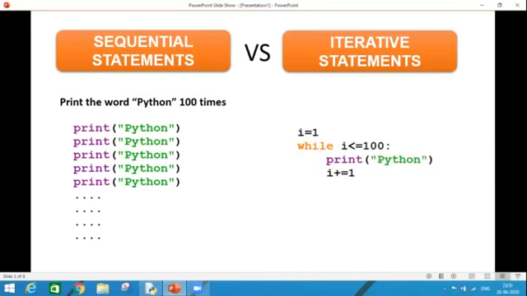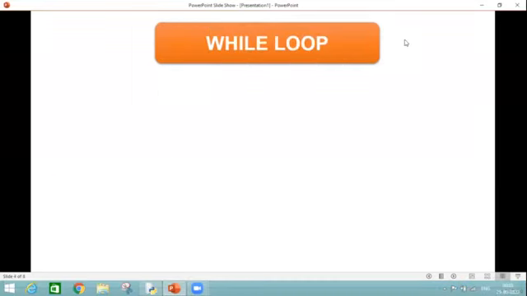As you can see the code, in my previous example, I used 4 lines of code. Here also, I am using 4 lines of code. The only difference is, earlier I used my condition as i less than equal to 5, but in this example, I am changing the number 5 to 100. This is the only difference. So now let's understand the syntax of while loop.